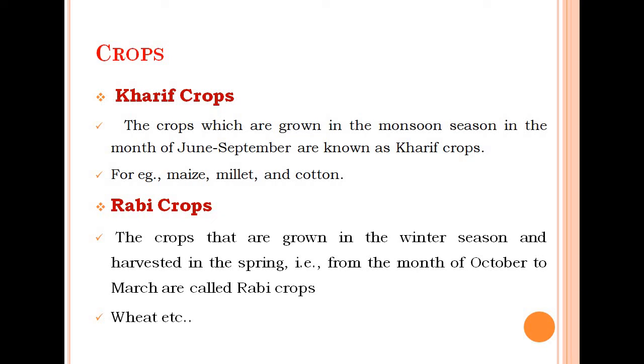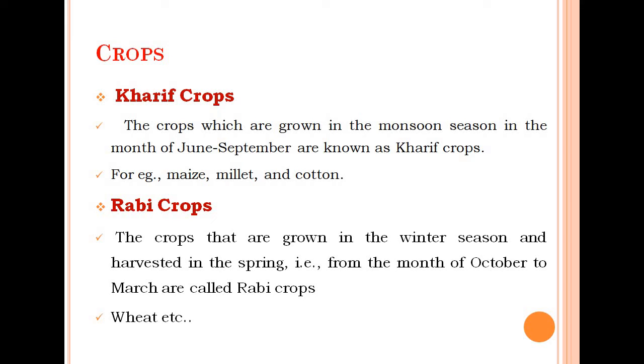Now there is a further division of the crops based on the growing seasons. We know that India is a country of different seasons. So, based on the growing season, the crops grown in India can be classified as Kharif and Rabi crops. Kharif crops are generally planted in June and harvested in October.